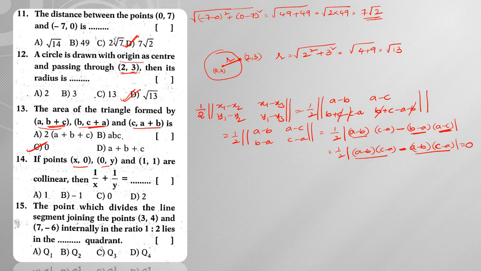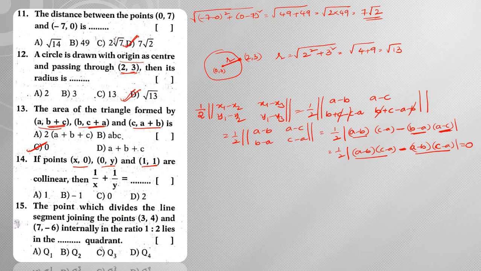Next, x comma 0, 0 comma y and 1 comma 1 are collinear. Then 1 by x plus 1 by y is equal to? This particular problem we can do in two ways. The first one is the slope method, or the second one is the area of triangle method. Only those two methods are convenient. Amongst these two, the slope method is somewhat easy.